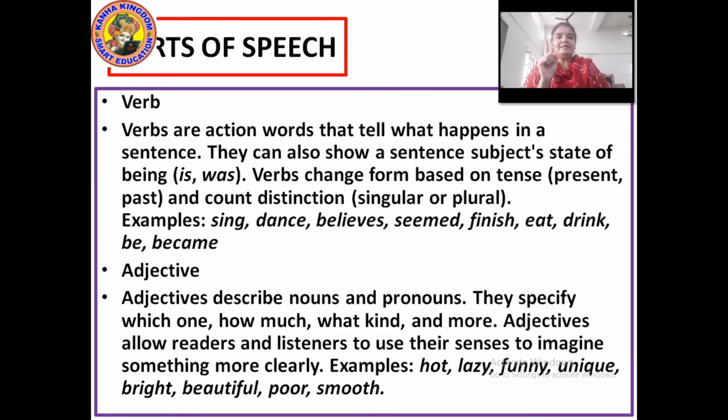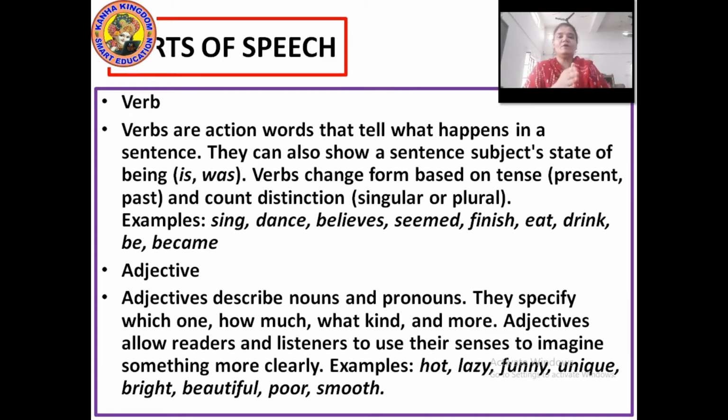While teaching you sentences, I had taught you that if the subject in the sentence is singular, the verb will be plural. If the subject is plural, the verb will be singular. Don't get mixed up.